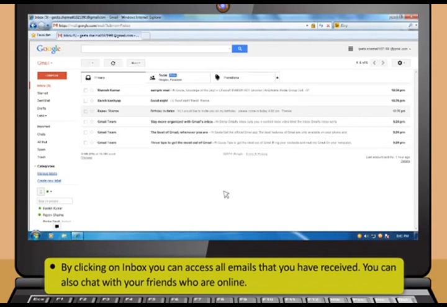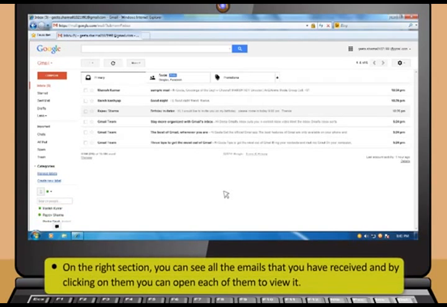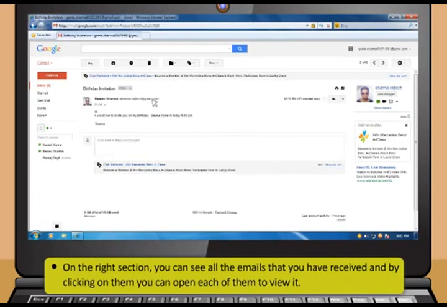You can also chat with your friends who are online. On the right section, you can see all the emails that you have received, and by clicking on them, you can open each of them to view it.